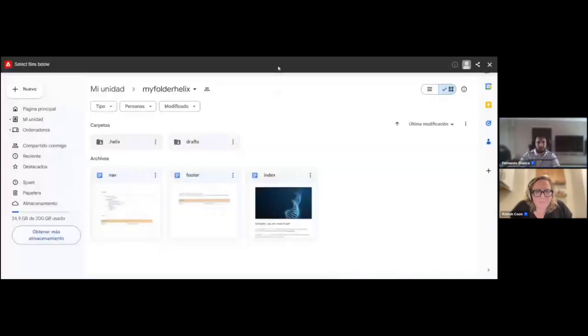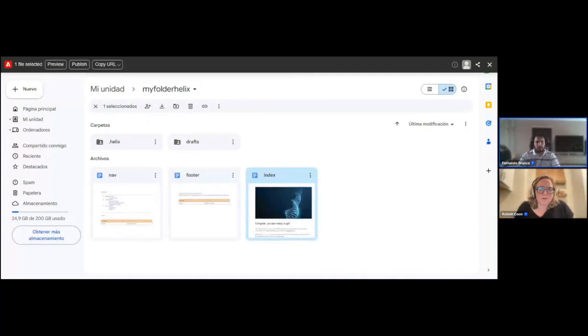Give me a second, please. Let me know if it is visible. Yeah, I see the Google Drive. Okay, good. First of all, let me make sure that I have the proper document here. Yes. Okay. For example, let's add a new row. As you can see now, I'm working on the index file.